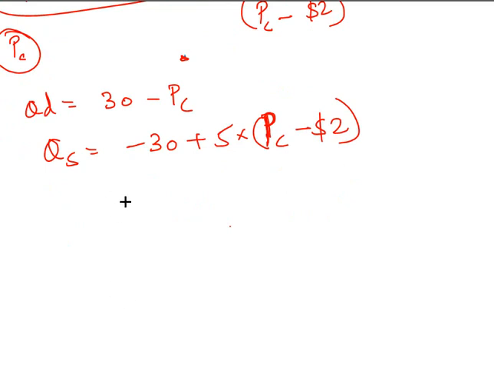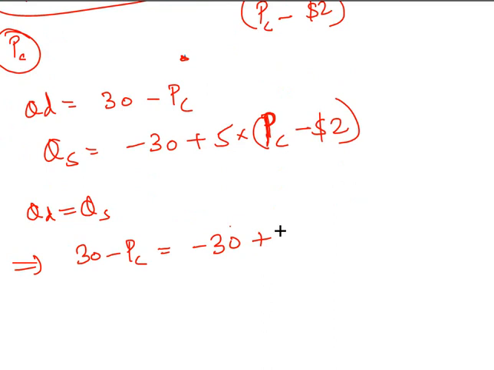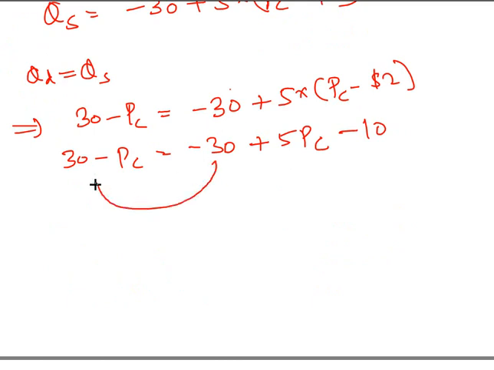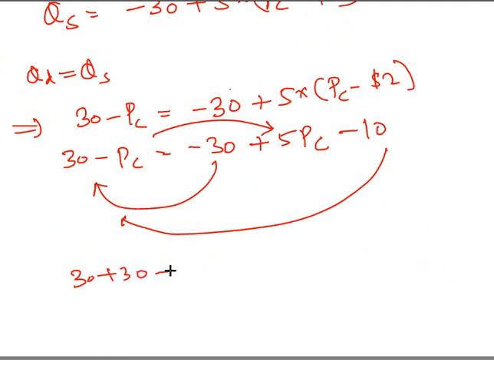At equilibrium, quantity demanded should be equal to quantity supplied. So we have 30 minus PC equal to minus 30 plus 5 into PC minus $2, which is 30 minus PC equal to minus 30 plus 5 PC minus 10. Bringing terms together, 30 plus 30 plus 10, which is 70, equals 6 PC.